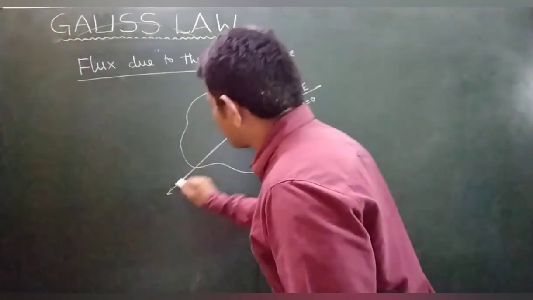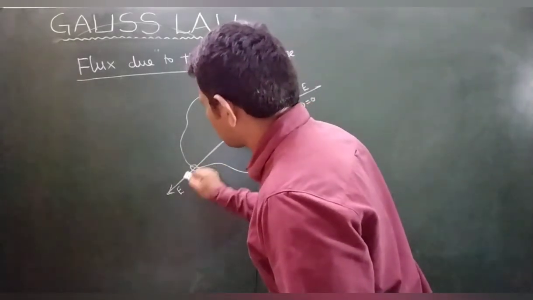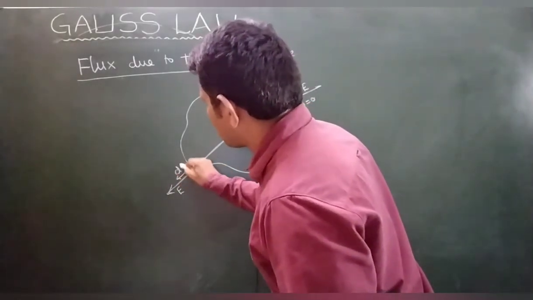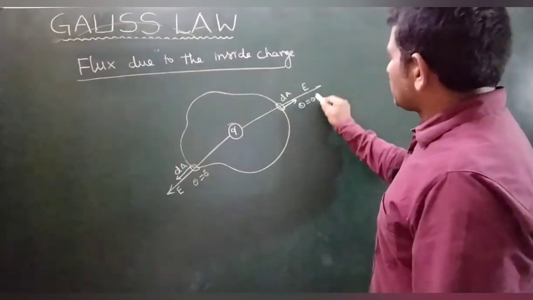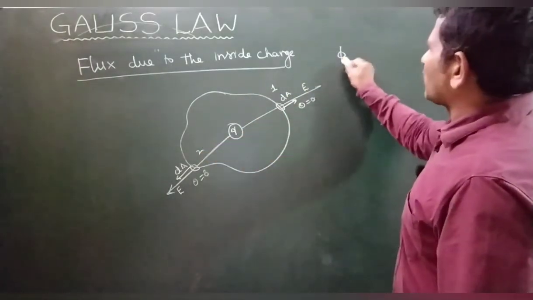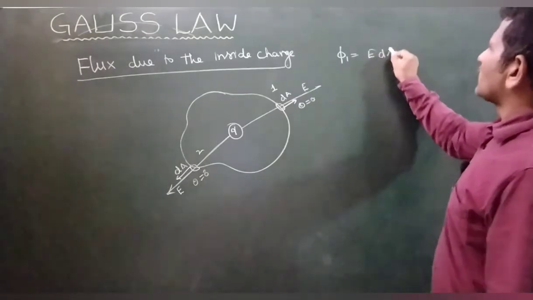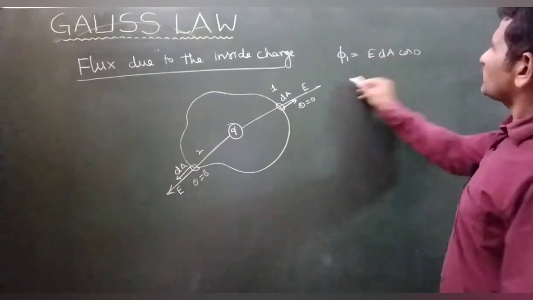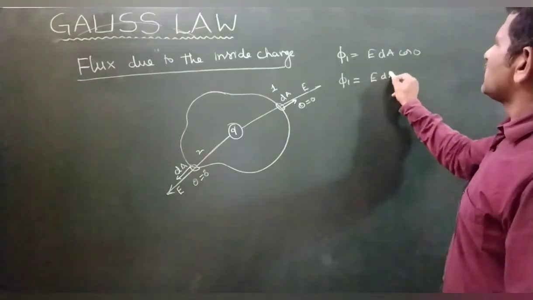Similarly, here the electric field is away from the positive charge, and the area vector is always outwards, so theta is 0. At the first point, flux phi 1 is equal to E dA cos 0, so phi 1 is equal to E dA.